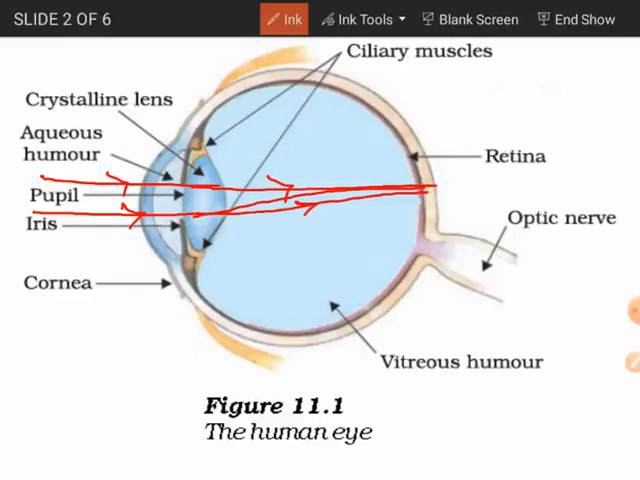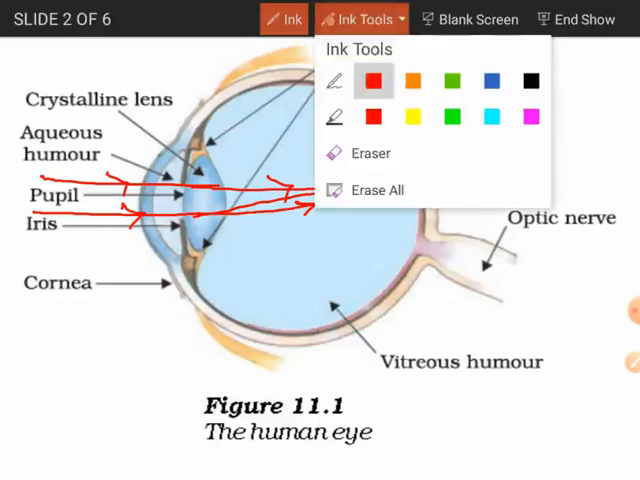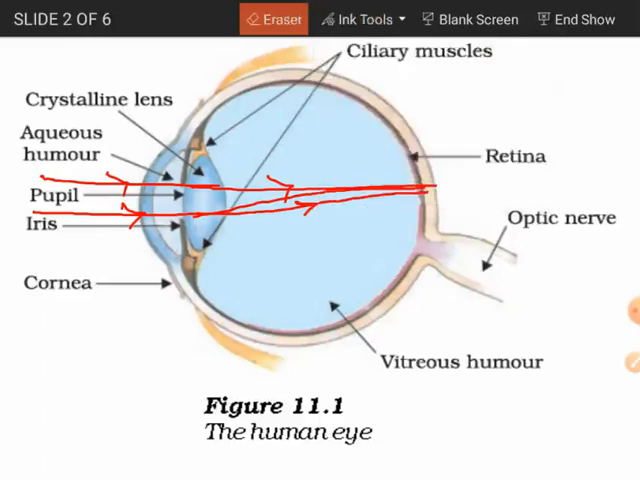So when this light ray enters inside our human eye, it passes through the cornea, then the aqueous humor, then the crystalline lens, and it will come and focus onto a particular point on the retina. So this retina will act as a screen, and the image will be formed there.